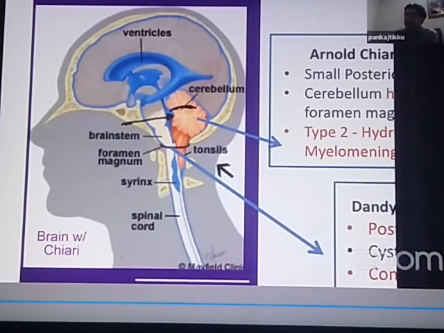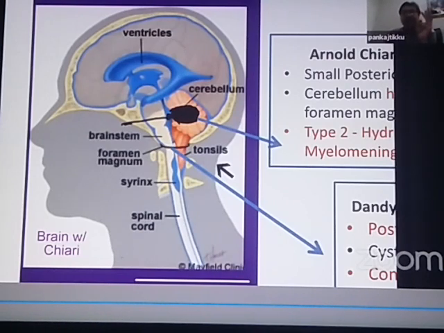You can see the black colored portion, this cyst. And this cyst always is seen to fill up the posterior fossa. So the cyst starts compressing the cerebellum. The cyst is filled up with cerebrospinal fluid, and it starts to compress the cerebellum. It is always seen in the posterior fossa because the posterior fossa is the part where the cerebellum lies. So for us to say this is Dandy-Walker syndrome, there should be three criteria.